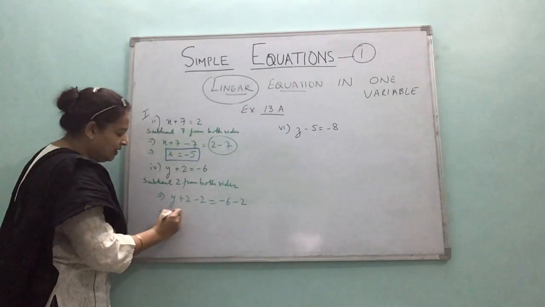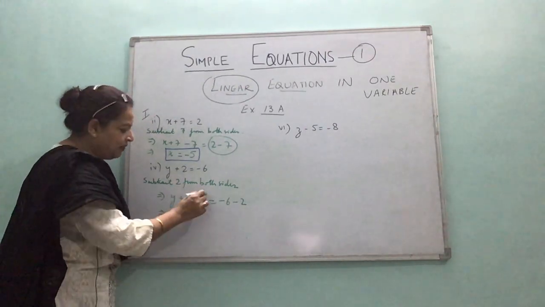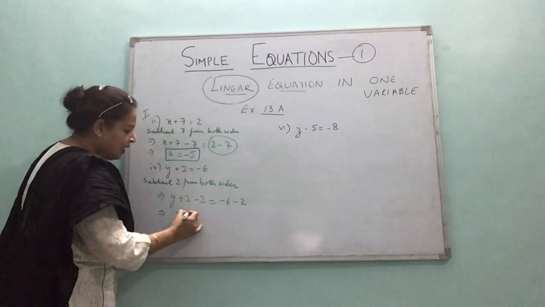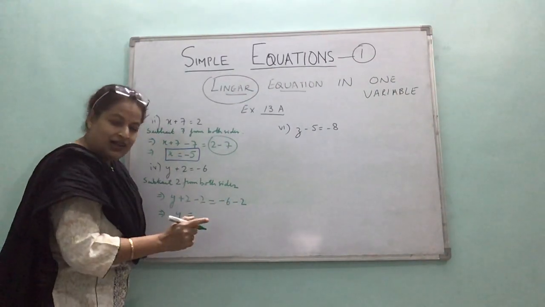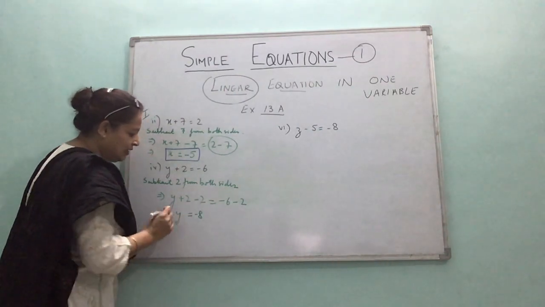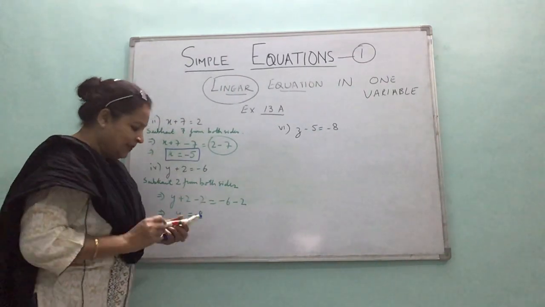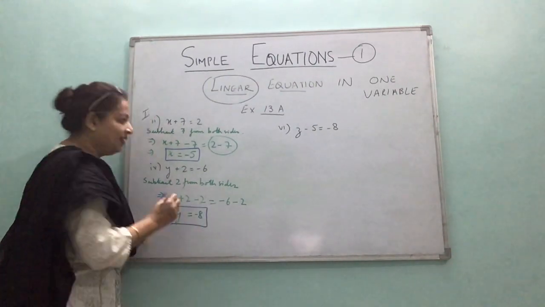Now on this side, plus 2 and minus 2 is 0, cancels off. And is equal to, same sign, always add and put the common sign. 6 plus 2, 8, and the common sign is minus. So this is how you get the solution.